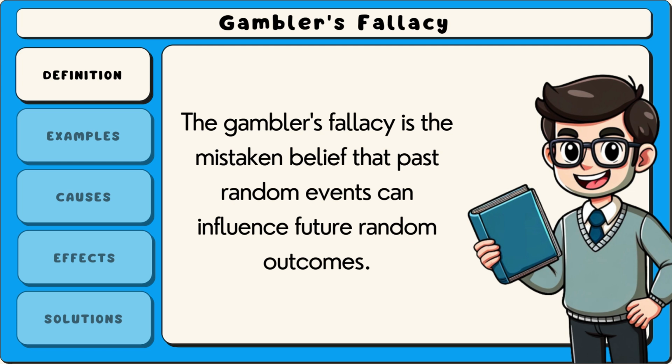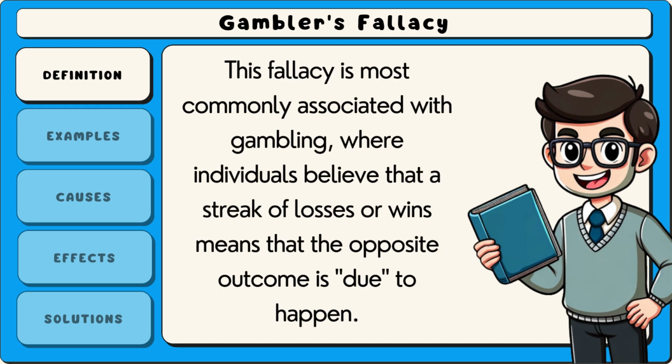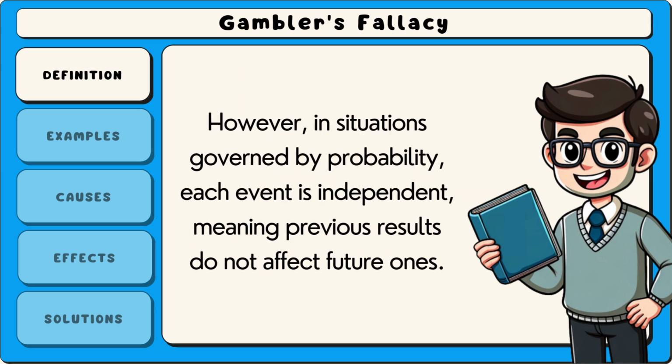The gambler's fallacy is the mistaken belief that past random events can influence future random outcomes. It occurs when people assume that if something happens more frequently than usual over a short period, it is less likely to happen in the future, or vice versa. This fallacy is most commonly associated with gambling, where individuals believe that a streak of losses or wins means that the opposite outcome is due to happen. However, in situations governed by probability, each event is independent, meaning previous results do not affect future ones.